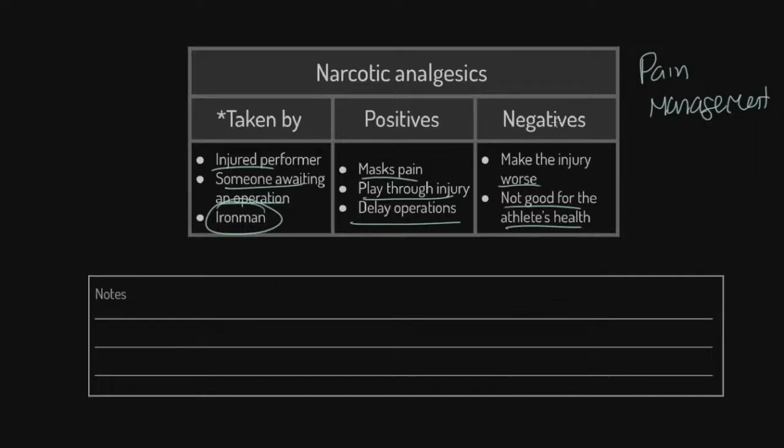So again, we're giving positives and negatives. Effectively, we're evaluating these. Can I just stress again that some pain killers are legal, but we're talking about narcotic analgesics. Unless they've got a TUE, a therapeutic use exemption, most narcotic analgesics are illegal in sport, unless it's prescribed and agreed by WADA.